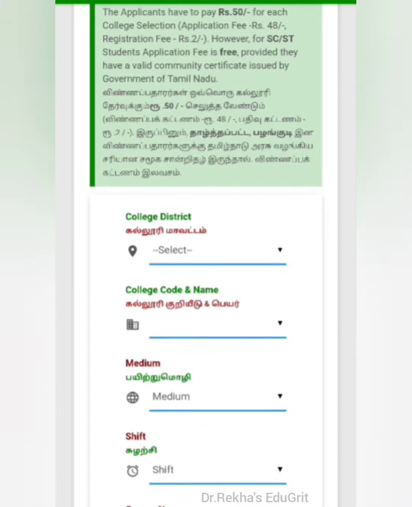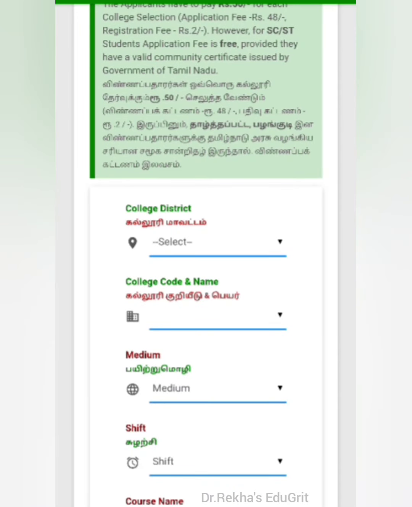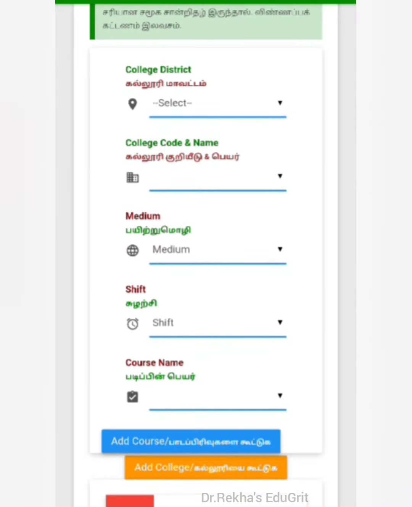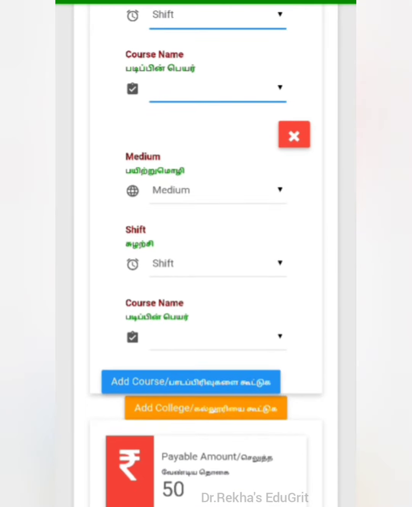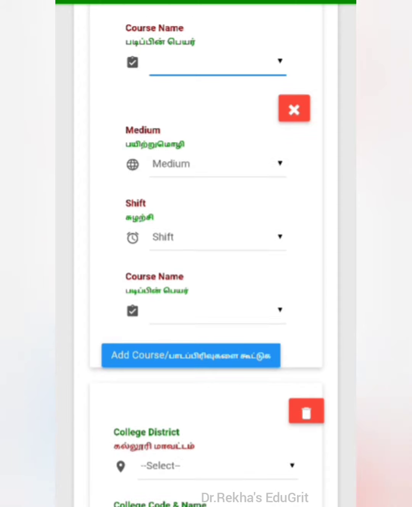For other candidates, the application fee is ₹48 and the registration fee is ₹2. So in total they have to pay ₹50. But only SC and ST candidates have to pay ₹2. In each college, you can choose two or more courses. For that, you need not pay extra fees.